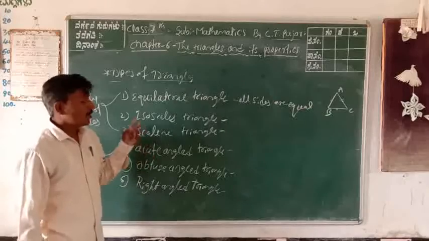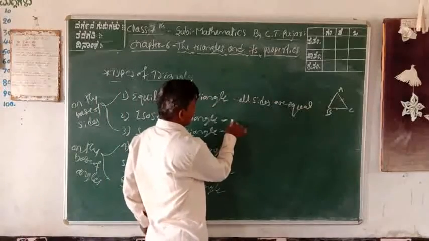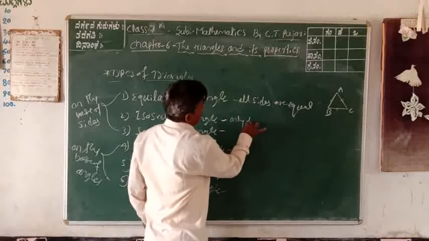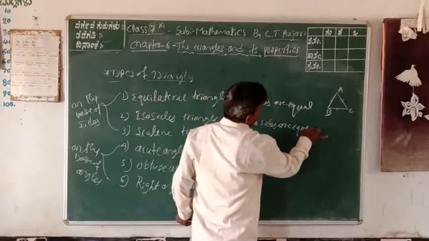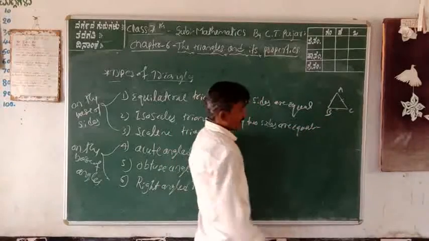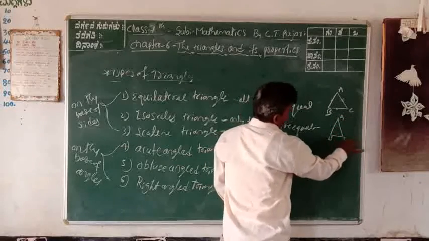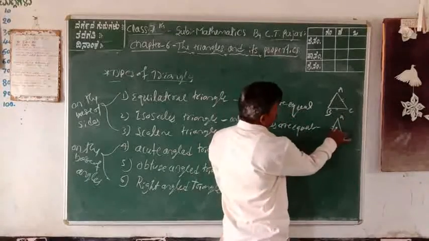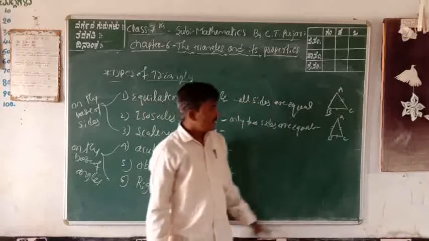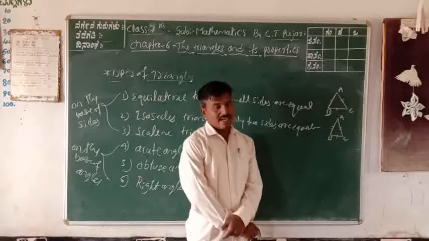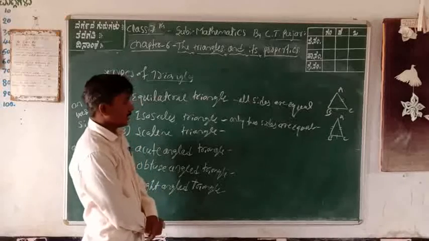The second one is the isosceles triangle. Isosceles means only 2 sides are equal in the triangle. Again, ABC is the triangle. In this triangle, AB is equal to AC, but BC is not equal. Got it? AB and AC are equal sides, but BC is not equal. Therefore, this is an isosceles triangle. Only 2 sides are equal.